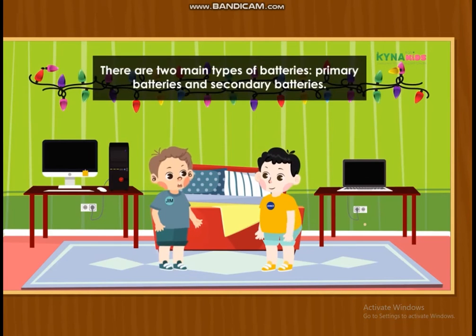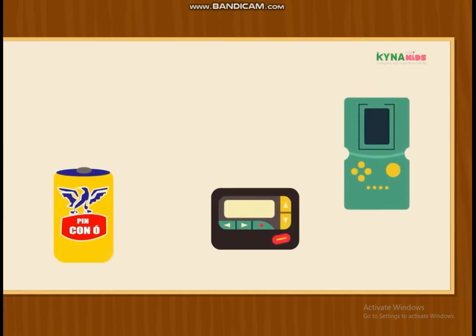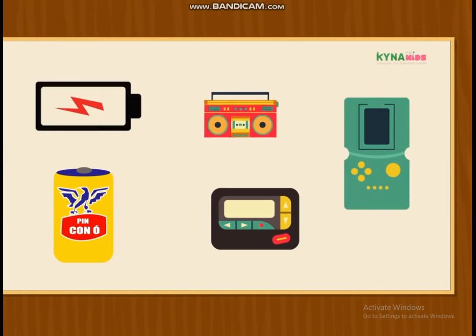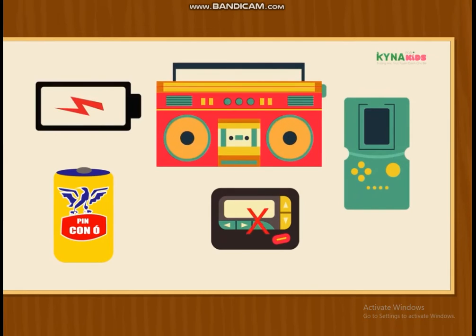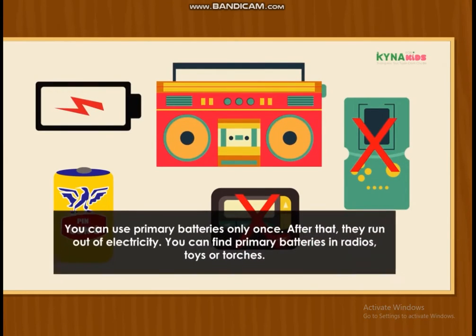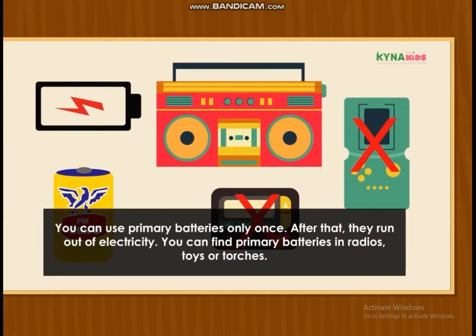There are two main types of batteries: primary batteries and secondary batteries. You can use primary batteries only once. After that, they run out of electricity.